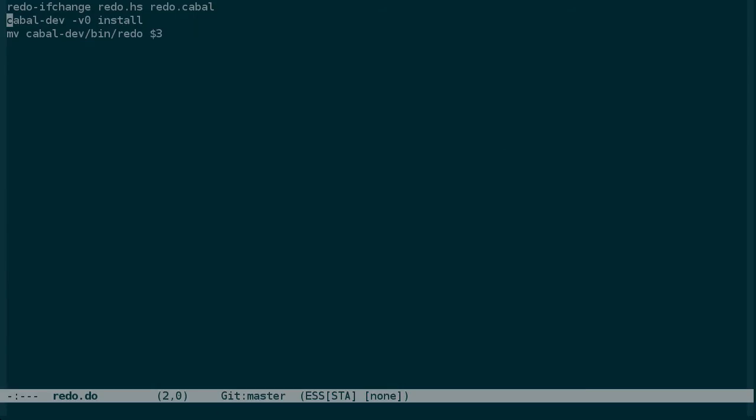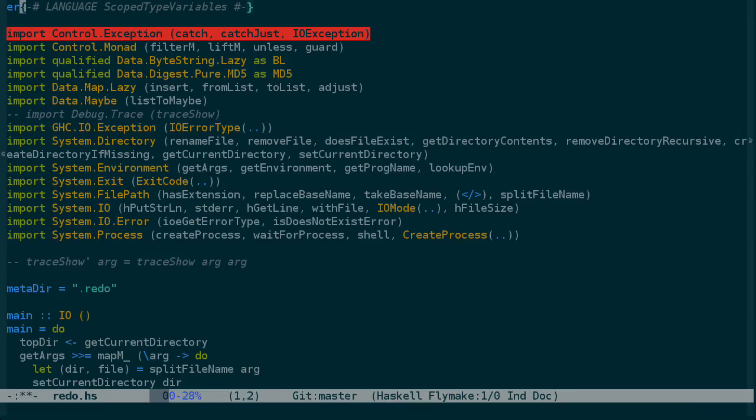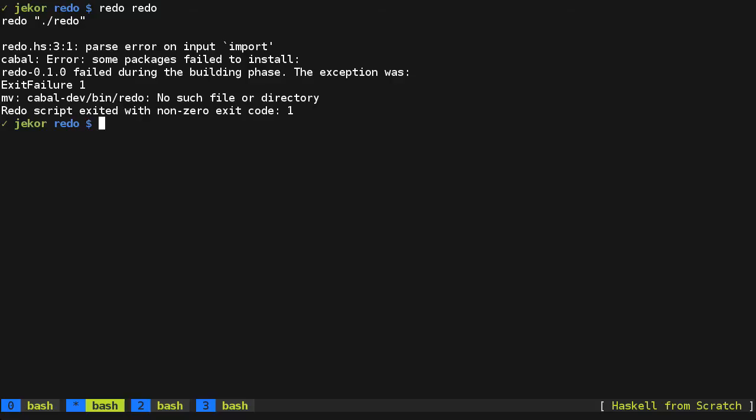Our redo script didn't check to see if this Cabal Dev install succeeded by testing the exit code of that program. And rather than relying on each individual redo script to do that, I think we're going to be safer specifying the -e option when we invoke the shell so that it automatically exits on errors from any line in the script, so that we don't end up trying to move 0-byte files or anything like that. So let's compile that and install it.